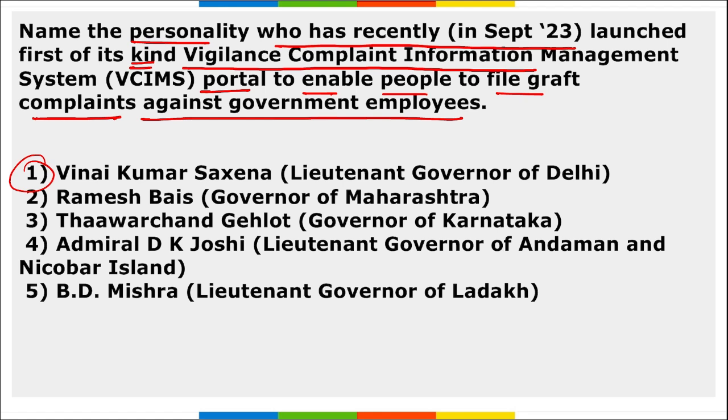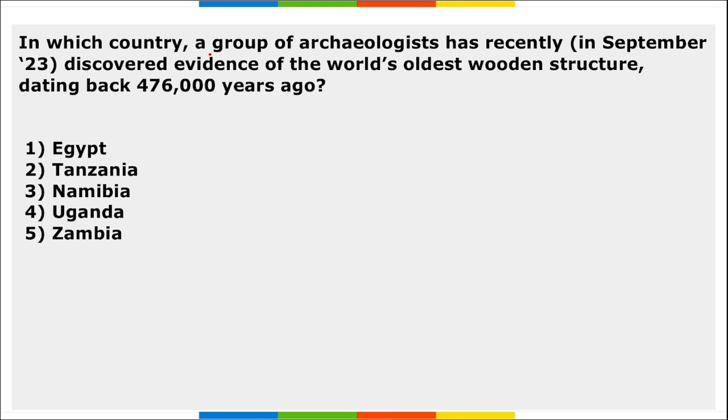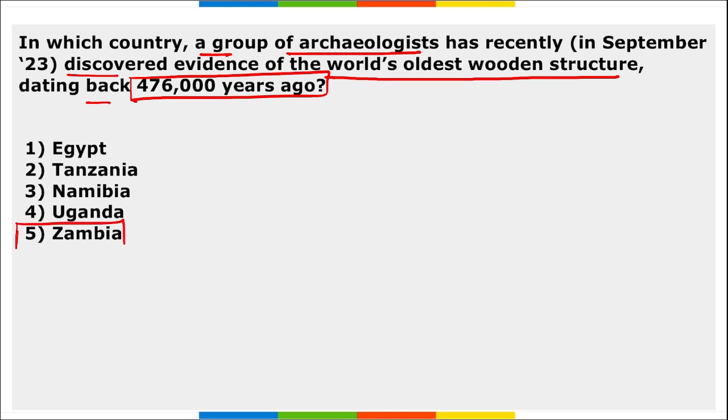Correct? Next. In which country a group of archaeologists have recently discovered the evidence of the world's oldest wooden structure dating back to 4,76,000 years? So remember, it was in Zambia. Correct? A group of archaeologists discovered the evidence of the world's oldest wooden structure that was 4,76,000 years old.